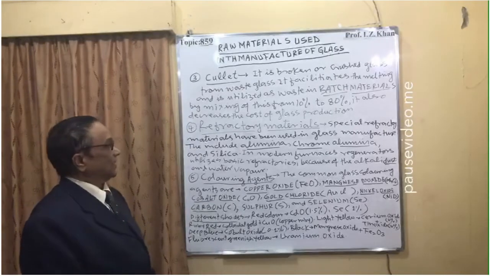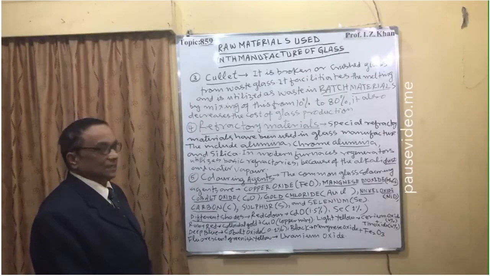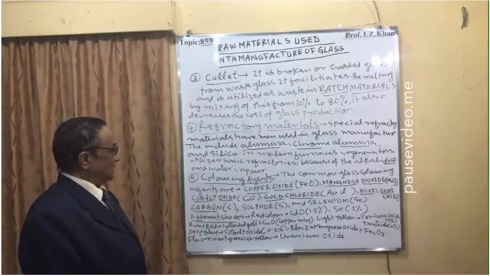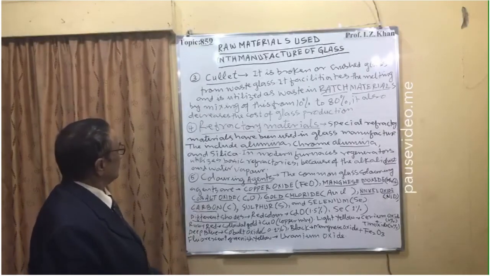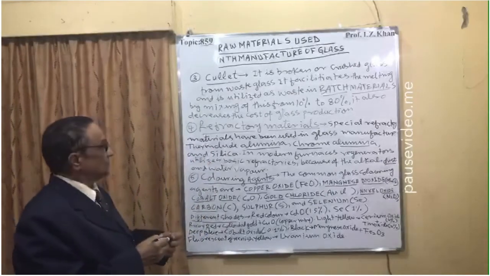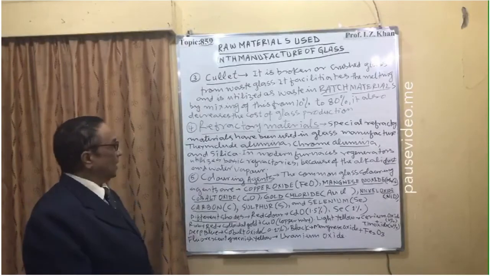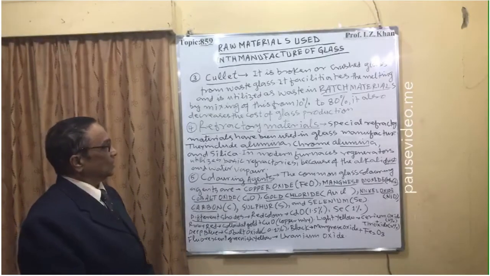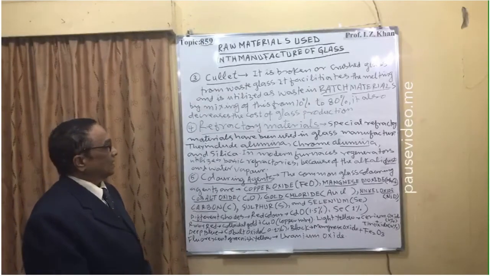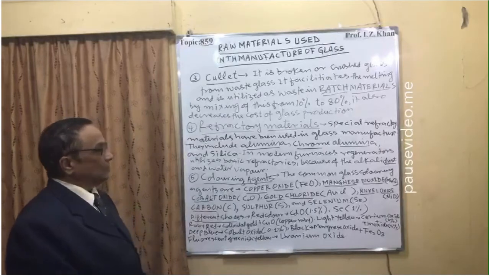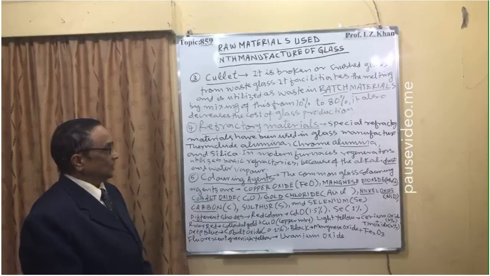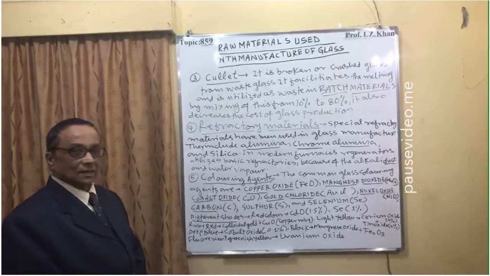Number 4, refractory materials. They are a special type of material used in glass manufacture. They include alumina, chrome, and the third one is silica. They are known as refractory materials. In modern furnaces, the generators utilize basic refractories because of the alkaline dust and water vapor.